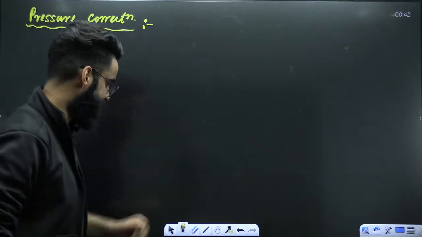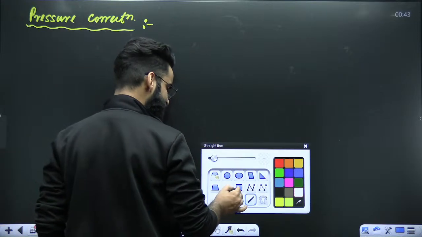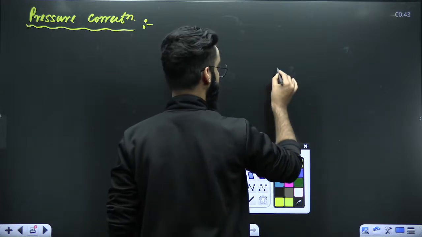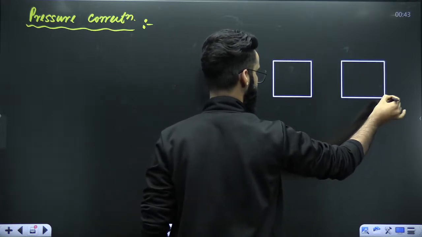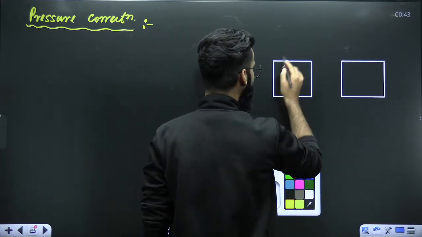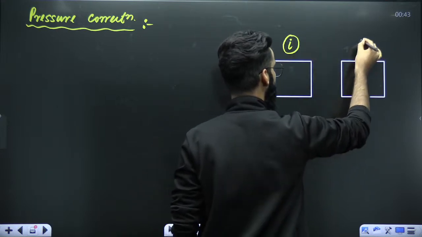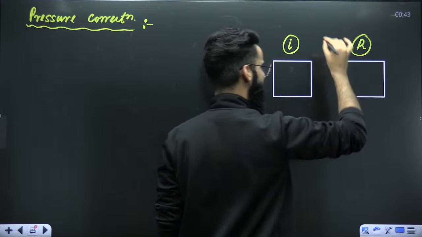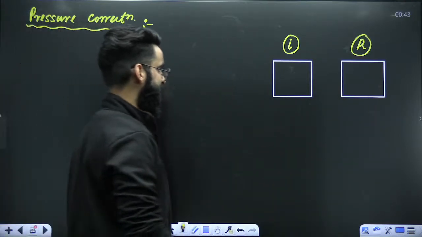Have a look. Understand. Now imagine that again you have got two identical containers. Let's assume that one container contains ideal gas and the other container contains real gas.